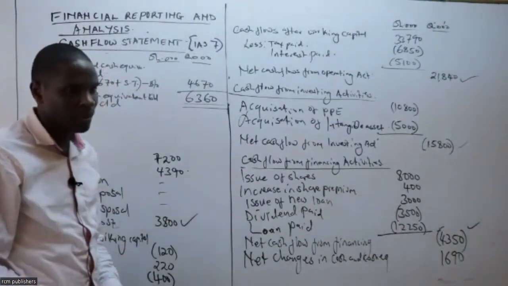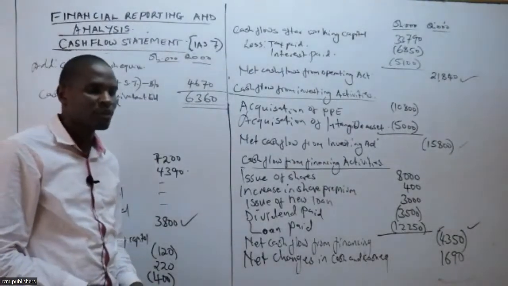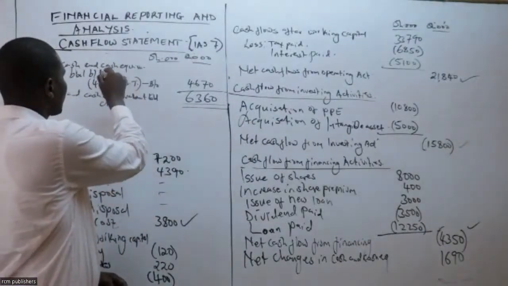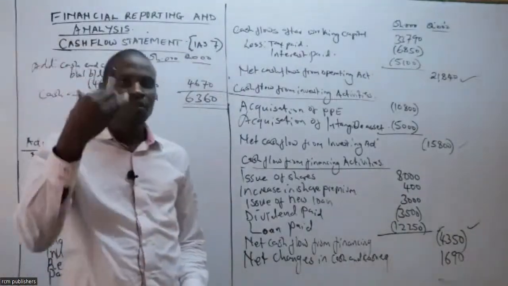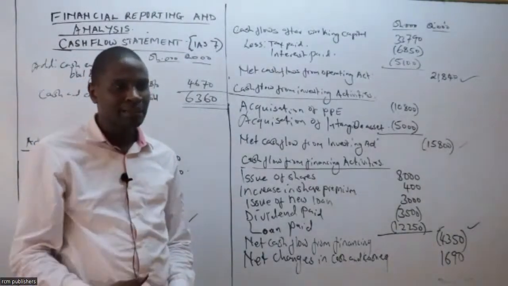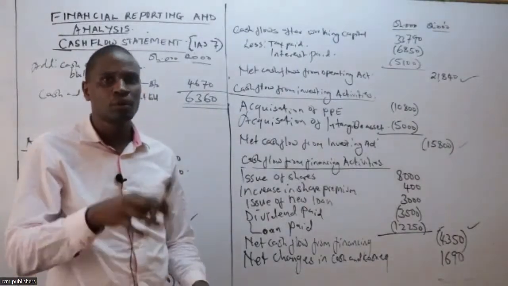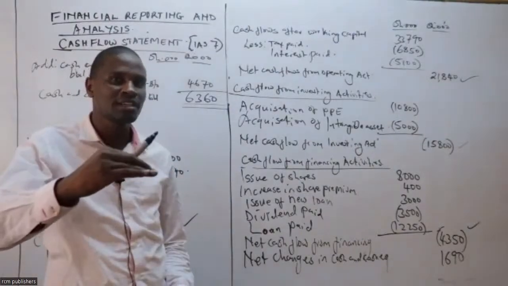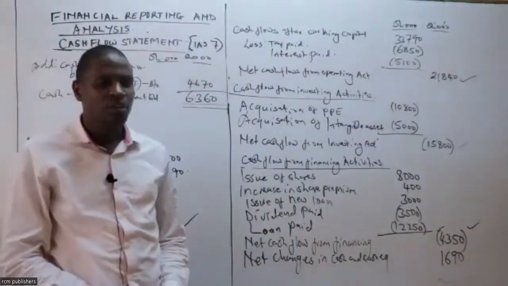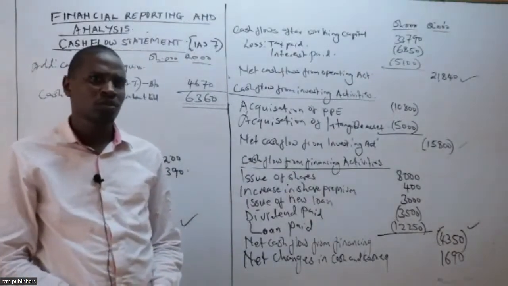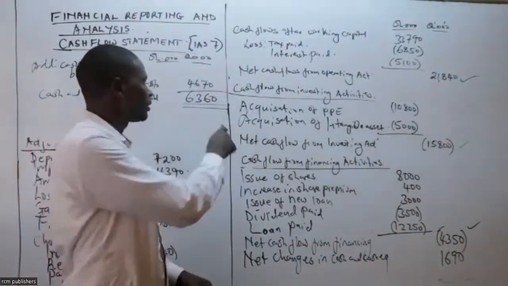So we explain again that for you to get cash and cash equivalent, you take the cash and cash equivalent balance brought down, which is for the previous year, and you pick that cash provided or the bank item, and then you add any short-term investment. In this question, there was no short-term investment, but it will be indicated there under the current asset. You add it, and then you less what? Bank overdraft. You'll be getting that.